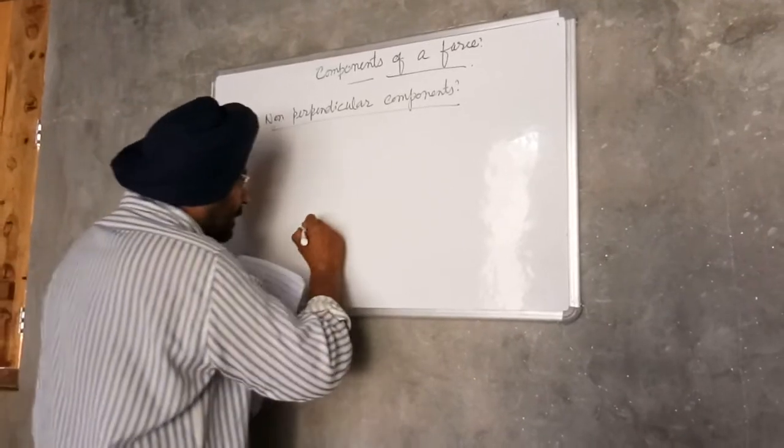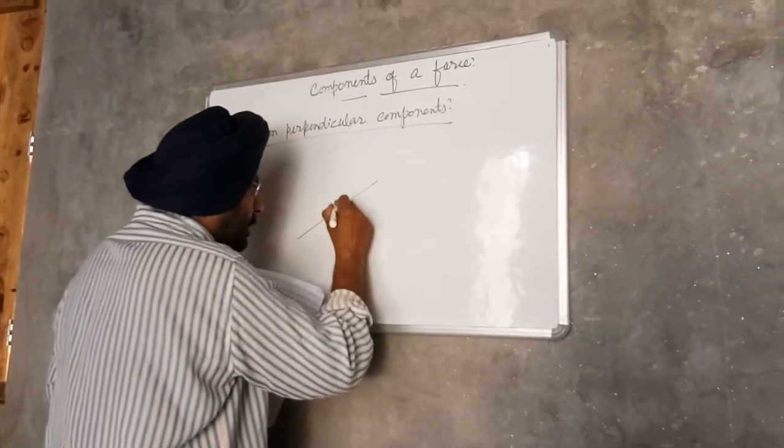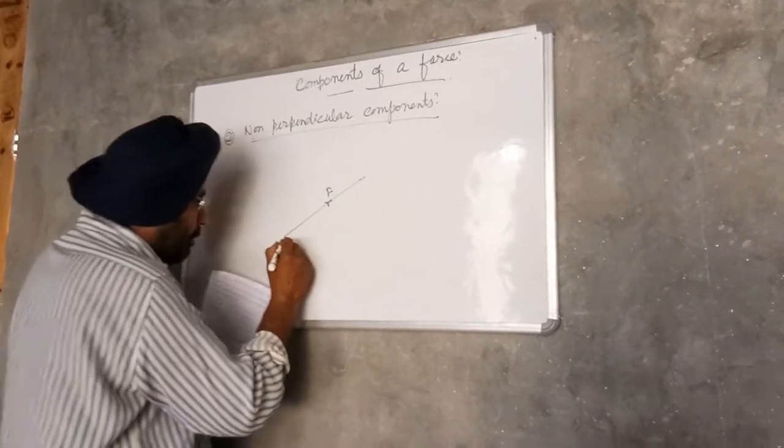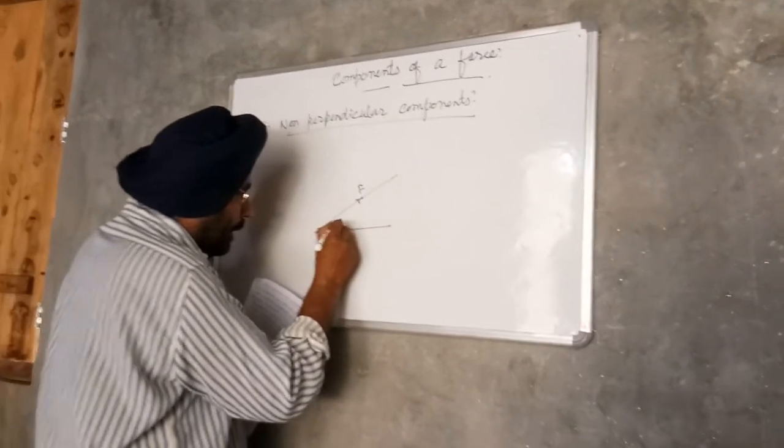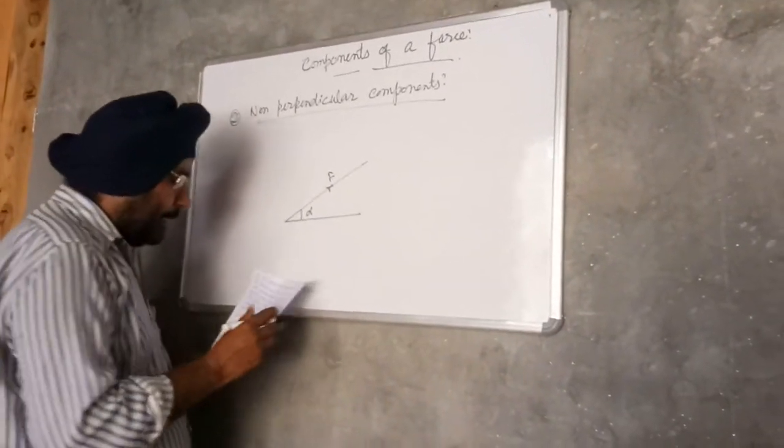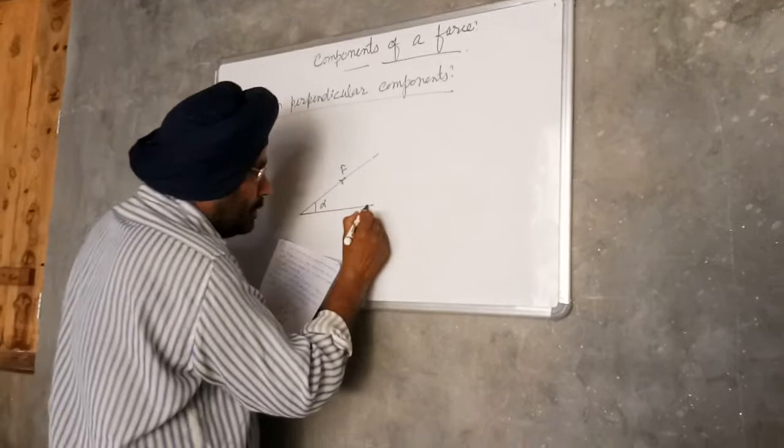So in the figure, this is the force F making angle alpha with horizontal.